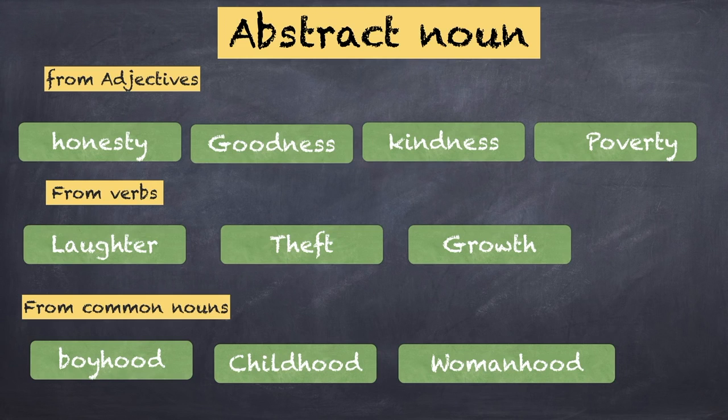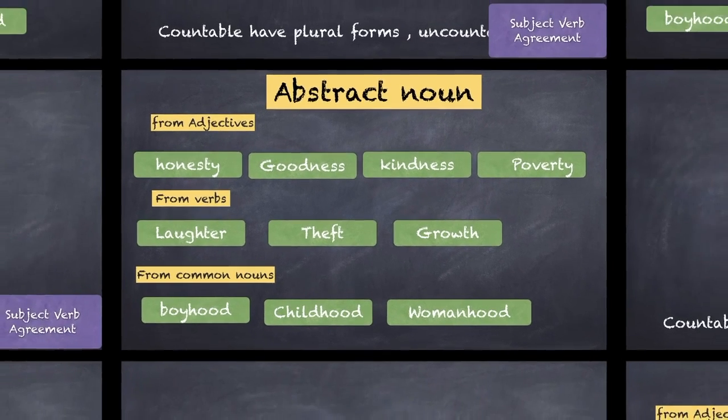And lastly, the words of state, they are typically created from common nouns. So the common noun, for example, was boy. From that, you create a state of being a boy, that is boyhood. The common noun is child. From that, you create a state of being a child, that is childhood. And the same logic goes for womanhood, right? So these are abstract nouns and how they are formed from adjectives or verbs or common nouns, etc.